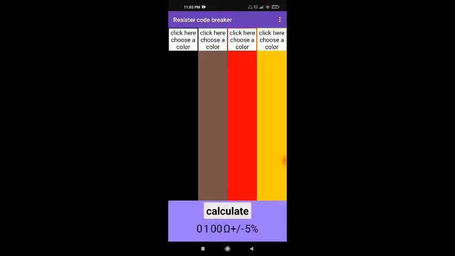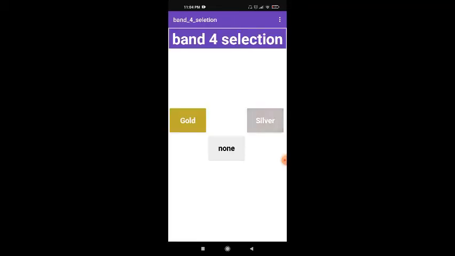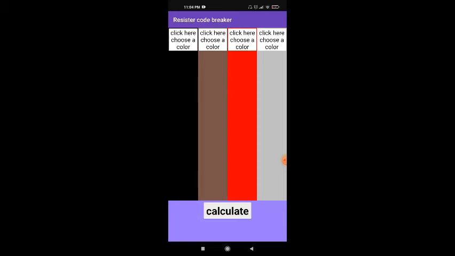If I calculate it, it is 0100. Yes, I forgot to tell you that the ohms is also over there. 0100 ohms plus or minus 5%. If I just change this to silver, and as we see silver is 10%, it should show 10.